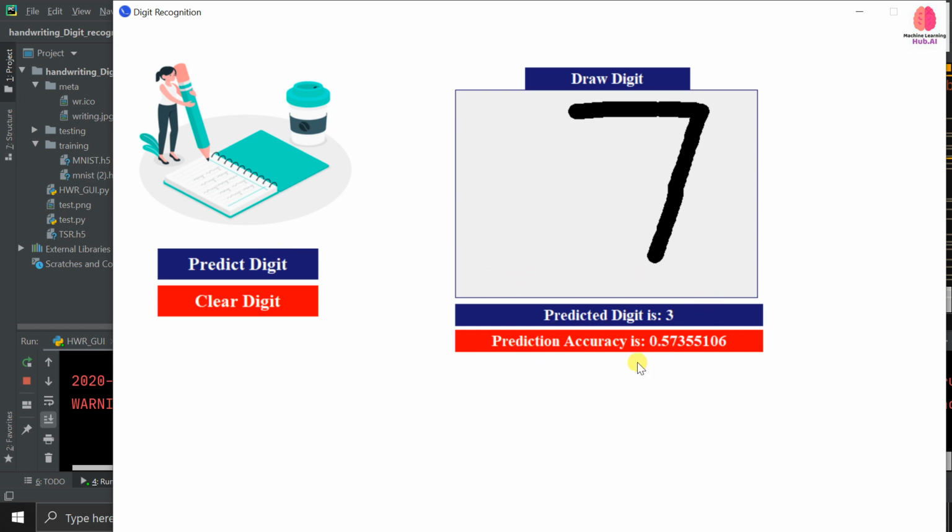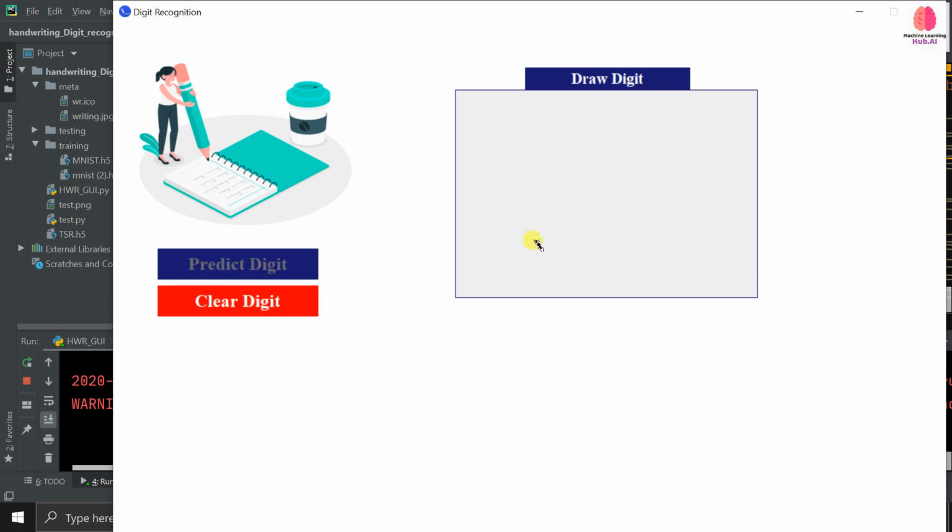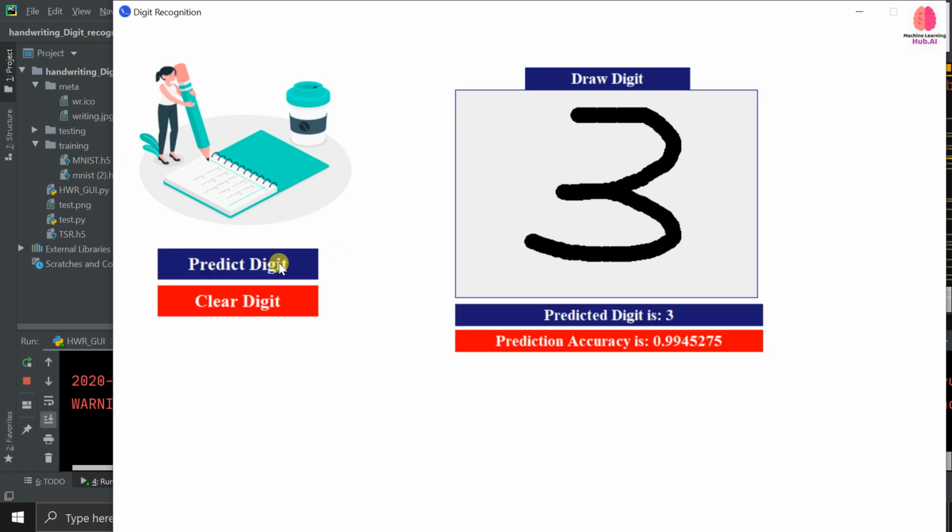Okay, now this is a wrong prediction, but this is based on our training data. We have used the MNIST dataset, guys. MNIST is the most popular dataset for deep learning tasks. MNIST is slightly different from drawn digits, but still it's working well. Sometimes it gets the wrong answer, but still it's okay. Let me try another digit. We have tried 5, so once again let me try a 3. Okay, now you can see the predicted digit is 3, with a 99% accurate model.